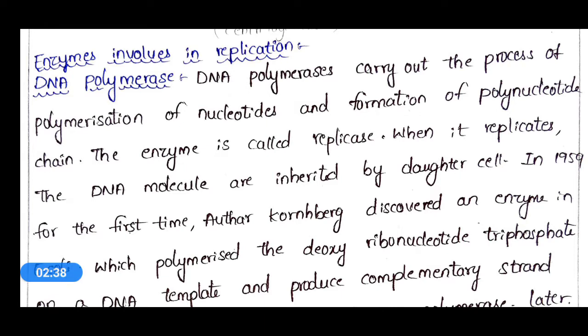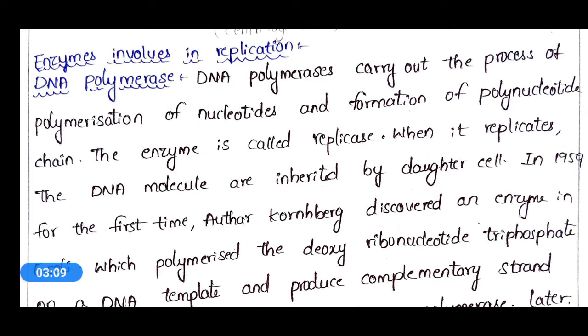It is helpful in carrying out the process of replication, and during replication it helps in the polymerization of nucleotides. That means for the attachment of each free nucleotide, by the addition of each free deoxyribonucleotide, there will finally be the formation of a polynucleotide chain.